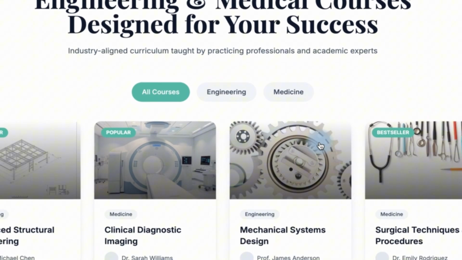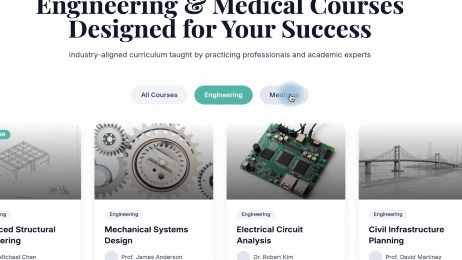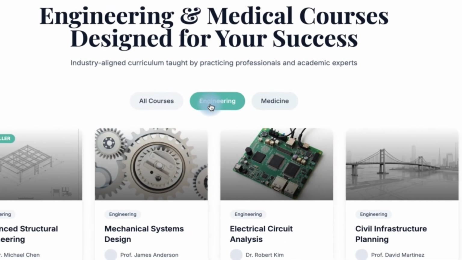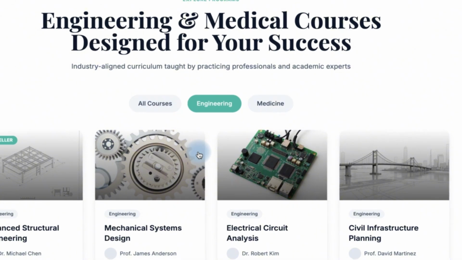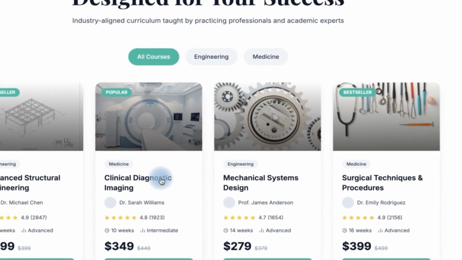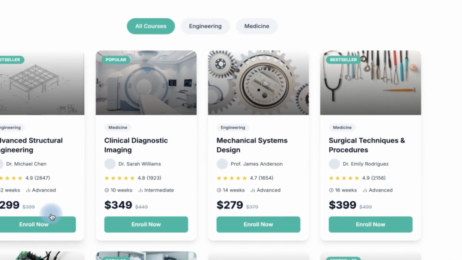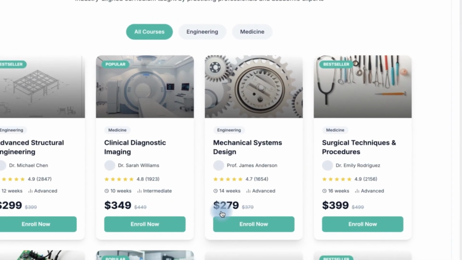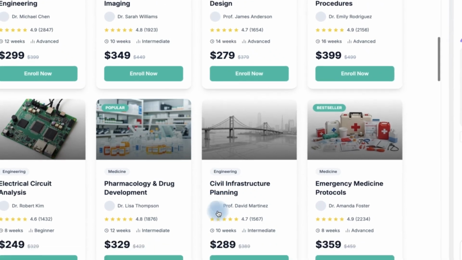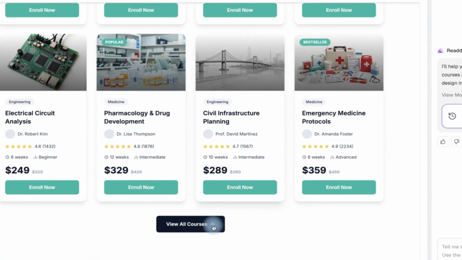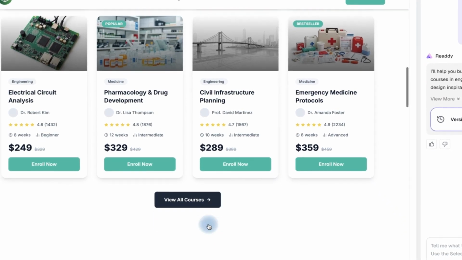These are all courses. These are engineering related courses or medicine related courses. This is very interactive and flexible, you can click to see. And what I like the most about it is the arrangement of the courses as well as their prices. So you can see the arrangement and the prices for each course, and when you click, you can enroll in anything. You can view all courses if you intend to view more.